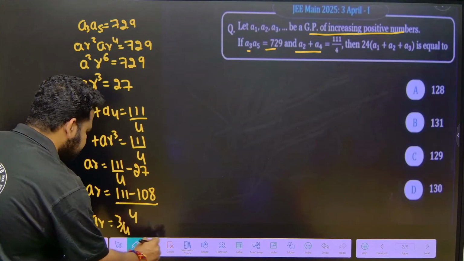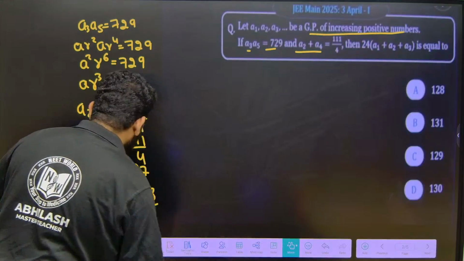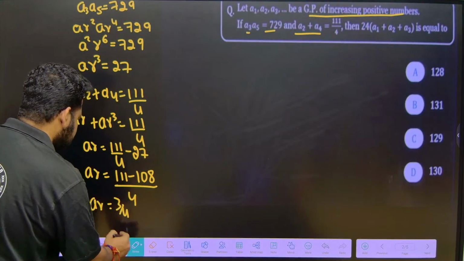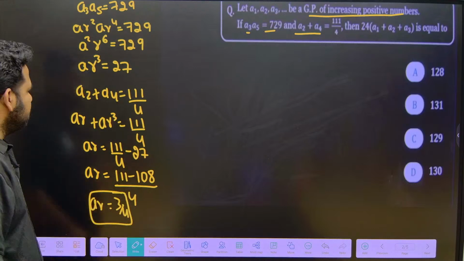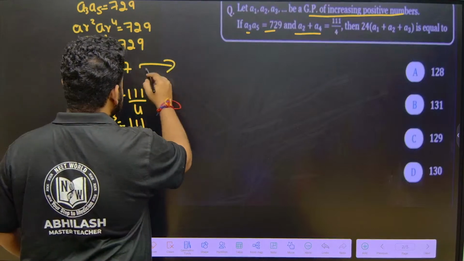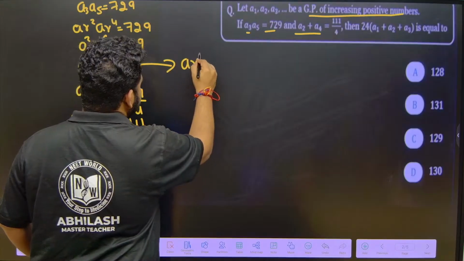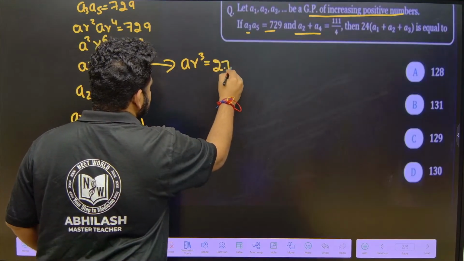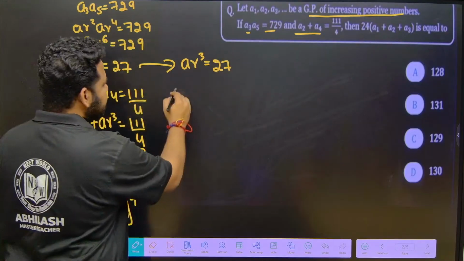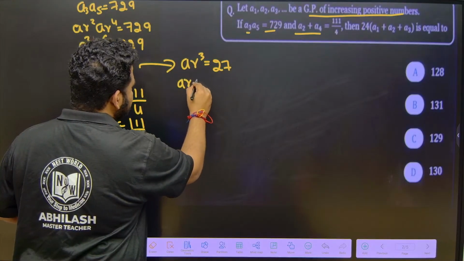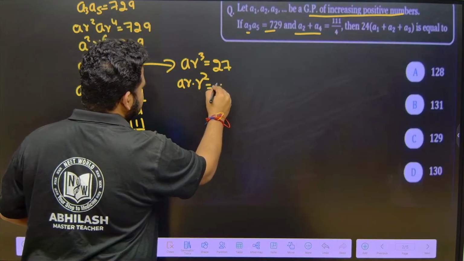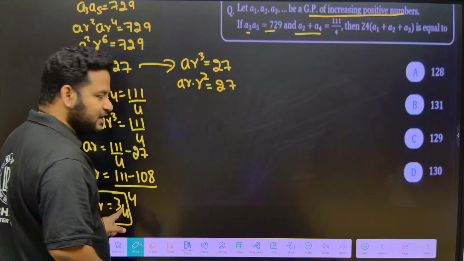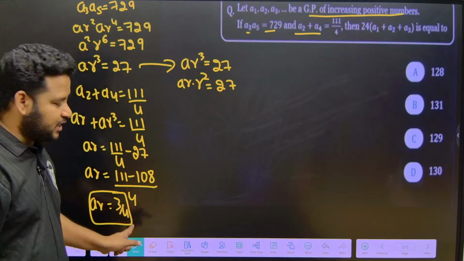So we got AR is equal to 3 by 4. Now I will take AR cubed is equal to 27 and write it in terms of AR. AR cubed can be written as AR into R squared, so this becomes 27.